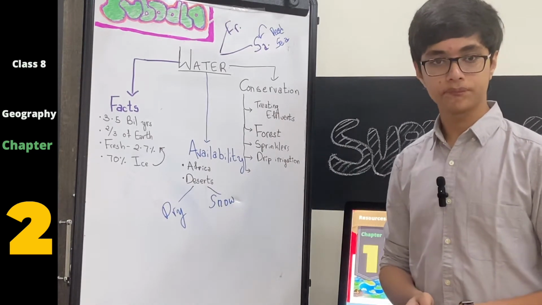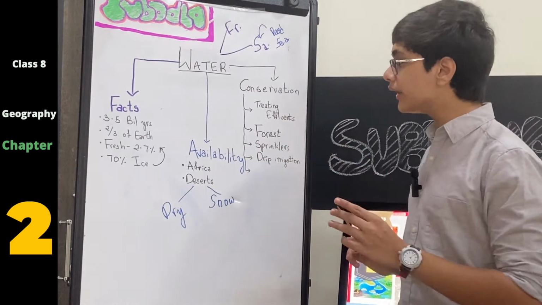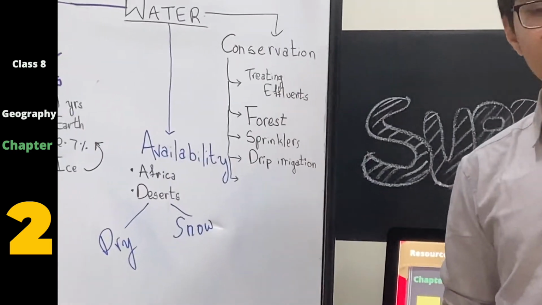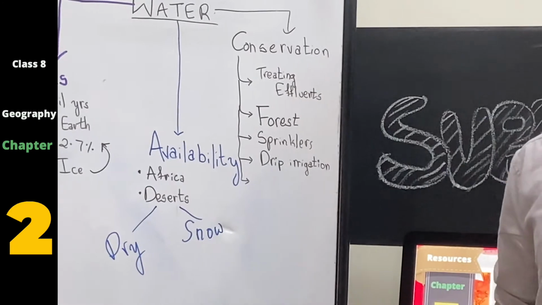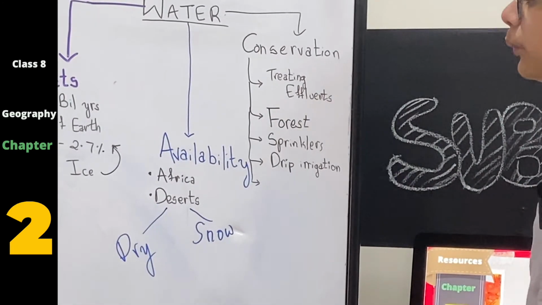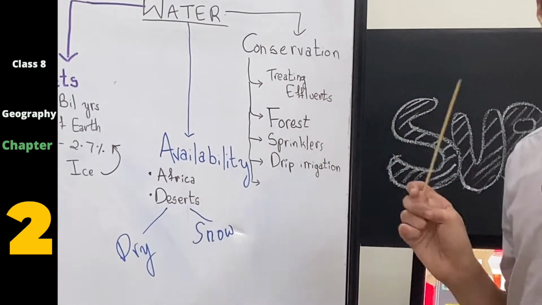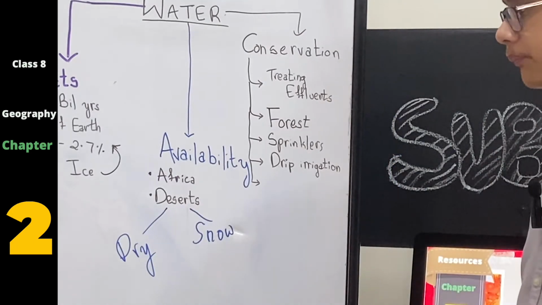So from that we understand that even if water is available, it is not available in its purest form. So now, by understanding all of this, the main thing that we have to look at is the conservation of water. We have looked at the fact that water is very scarce and that even if it's available, it's not available in its purest form. And so we have to use this water very carefully. And using this water carefully according to our needs is called the conservation of water.